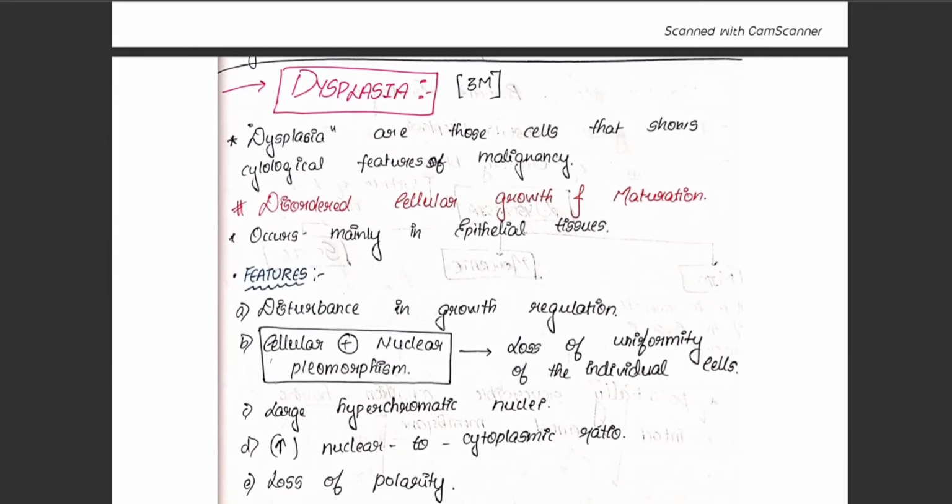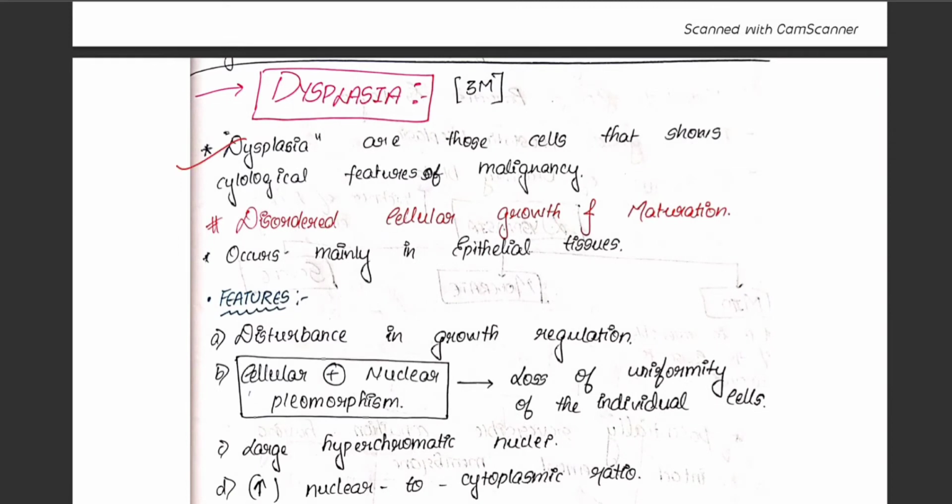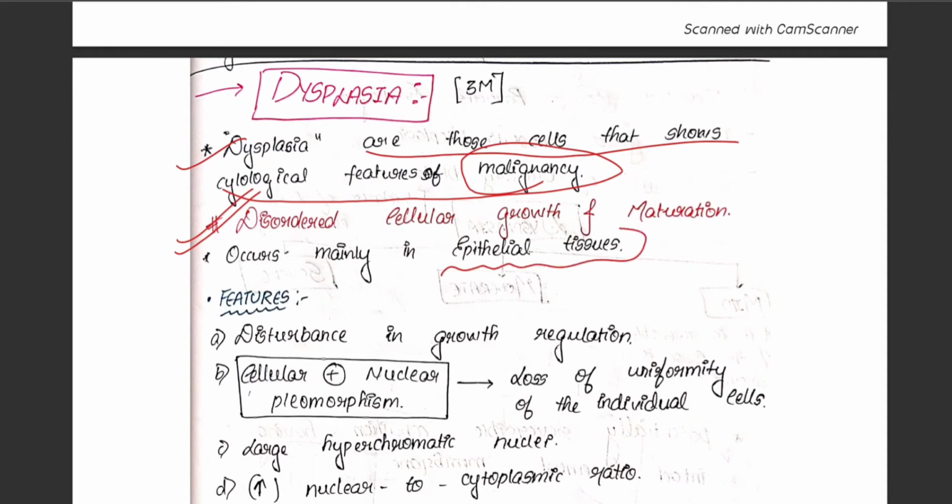Moving on to the definition, dysplasia are those cells that show the cytological features of malignancy. So these cells will get converted into malignant cells if the dysplastic condition is more. The presence of abnormal cells within the organ or tissue is called dysplasia. It also shows the cytological features of malignant or tumor cells. It is the disordered cellular growth and maturation. It mainly occurs in the epithelial tissues, very important.